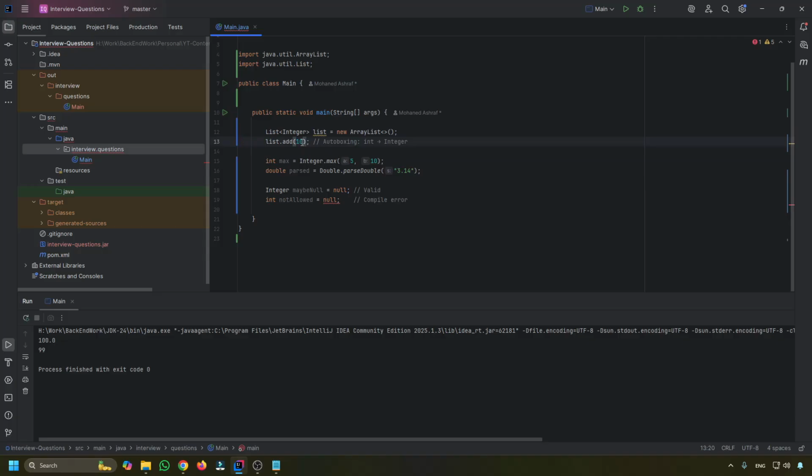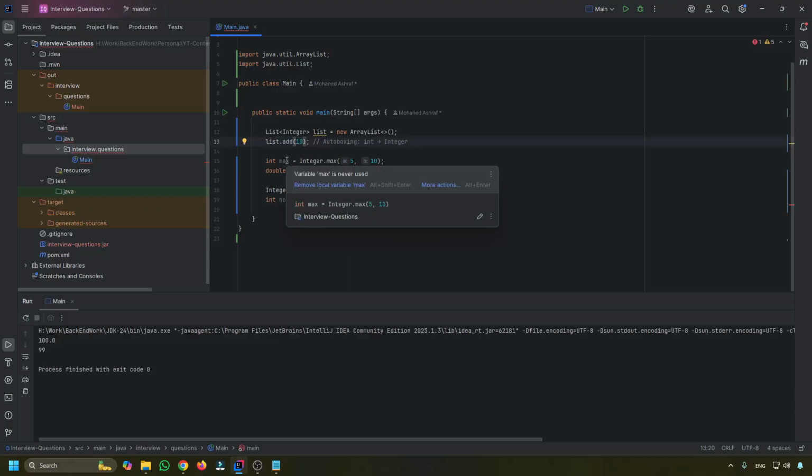This is amazing. You don't really need to convert every type that you have from primitive to an Integer object. You didn't really need that, because Java under the hood basically does that for you.